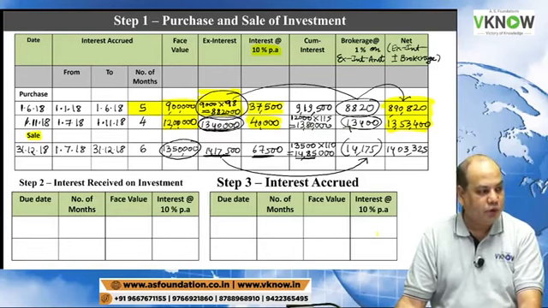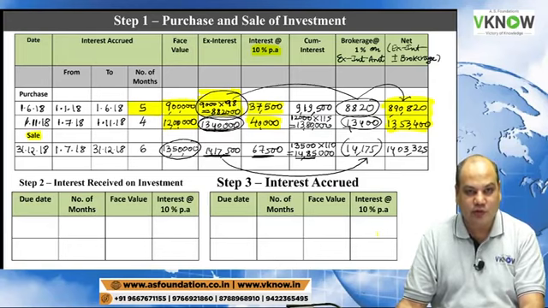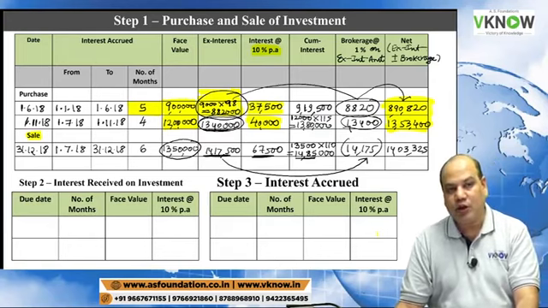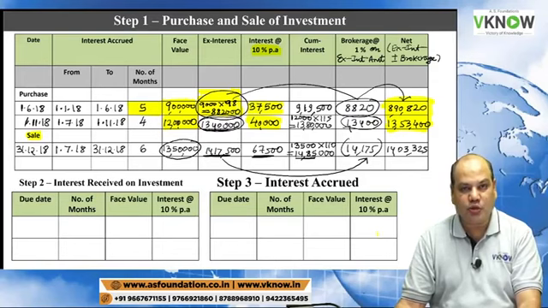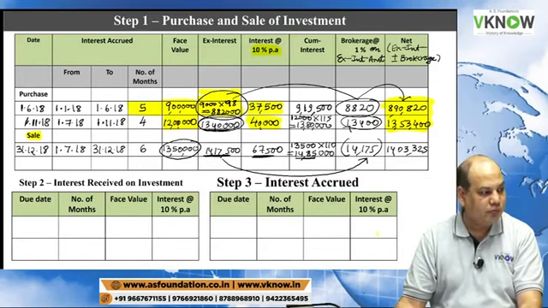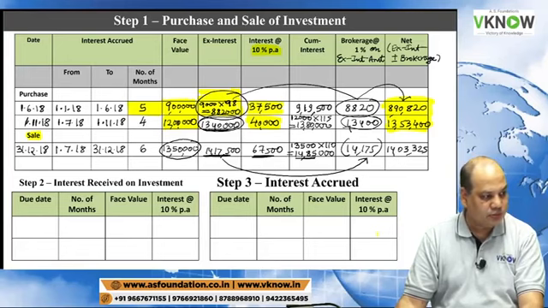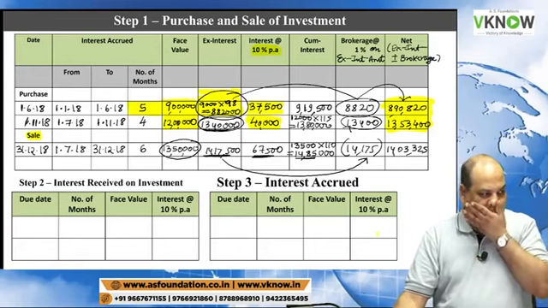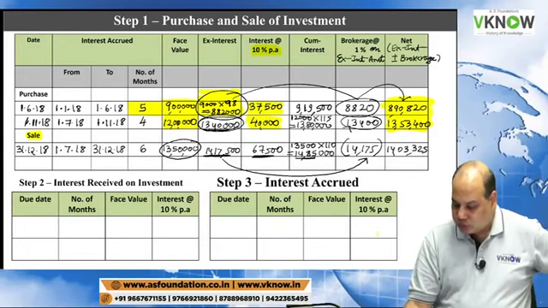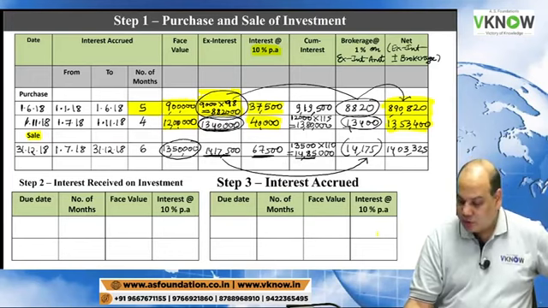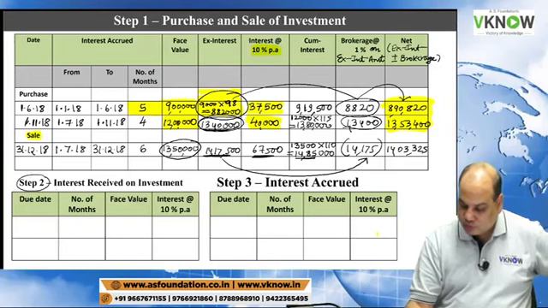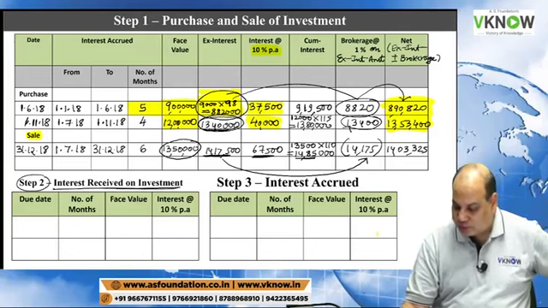Any query on this? Note I have dictated. Brokerage is to be added when you are buying the investment. Brokerage is to be deducted when you are selling the investment, because we have to pay brokerage on both the occasions, at the time of buying also and at the time of selling also. Okay, so now any query on this? Come on. No query? Please go to working note number 2.